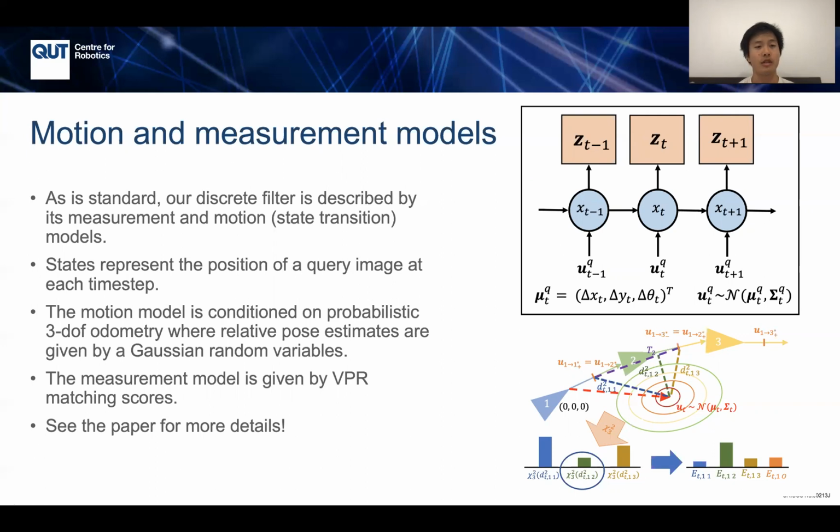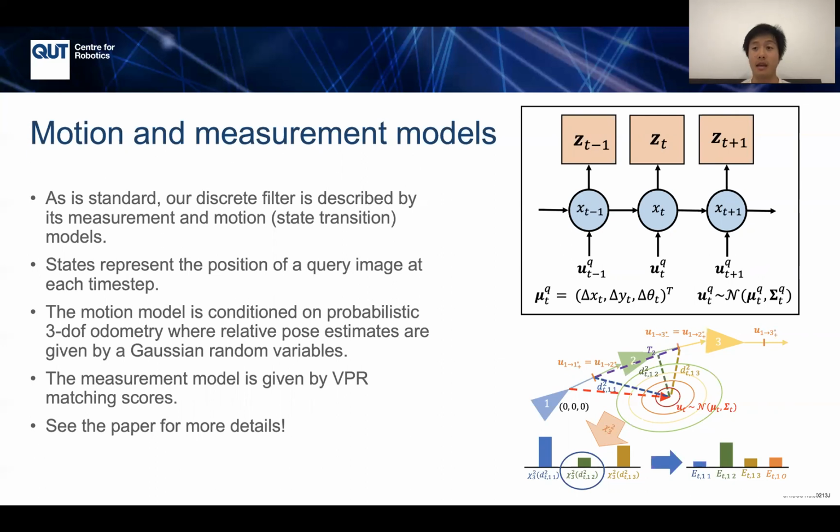Just to note on the state, the robot can be in any number of places as well as the off-map state. And this represents the possible states for a query image at each time step. In terms of the motion model, it is conditioned on odometry. So it's conditioned on both the query odometry, the relative pose information between query images, as well as the reference map. So we have relative pose estimates between the reference images within the map. And this parameterizes the probabilistic motion model.